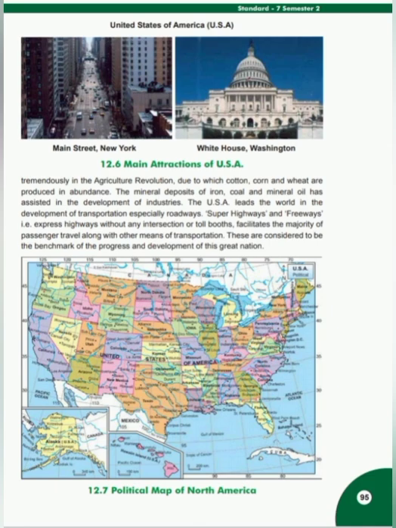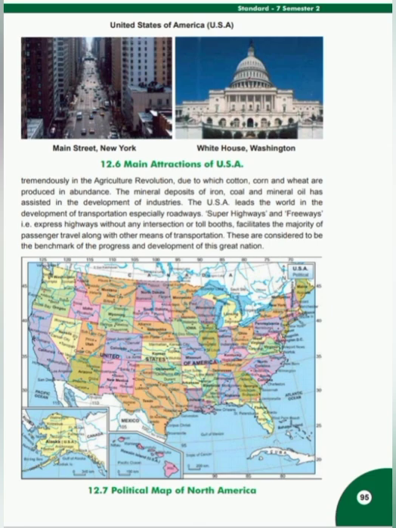The USA leads the world in the development of transportation, especially roadways, superhighways, and freeways, that is, express highways without any intersection or toll booths. These facilities carry the majority of passenger travel along with other means of transportation. These are considered to be the benchmark of the progress and development of this great nation.